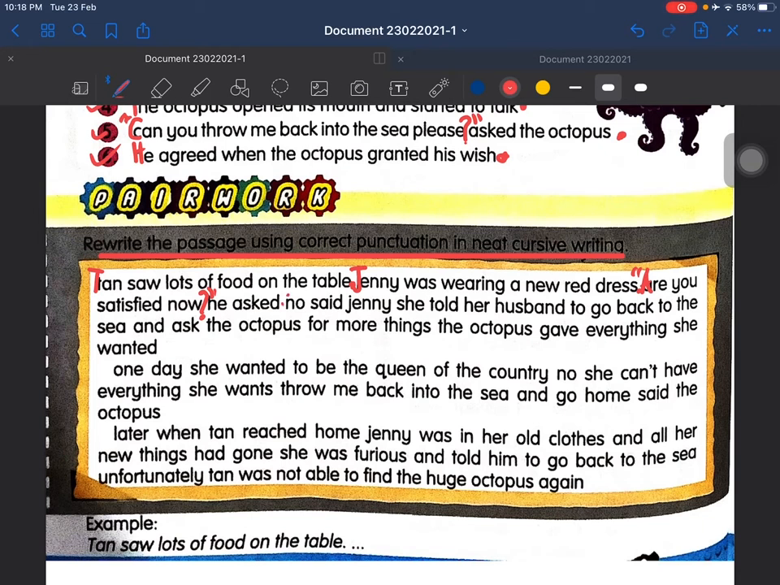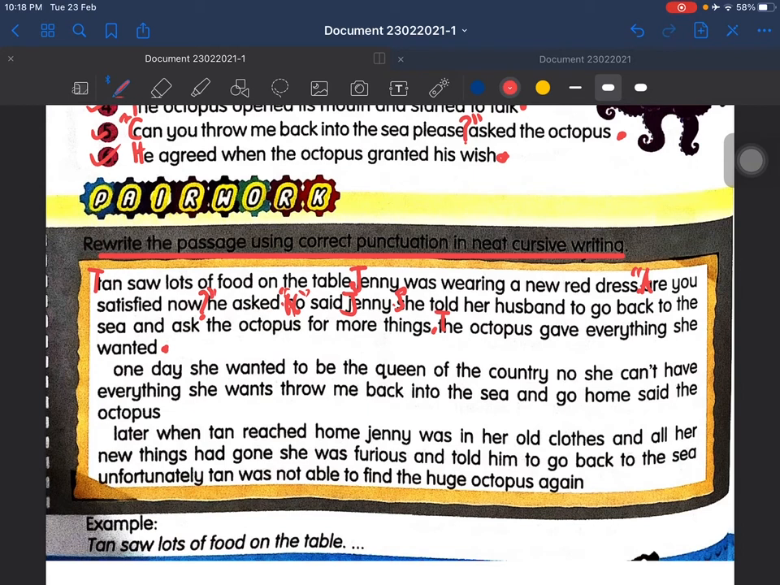And then this one, no, quotation. No, said Jenny. Capital letter J. She, no, said Jenny, full stop. She told her husband to go back to the sea and ask the octopus for more things, full stop. You put full stop. And then the octopus, capital letter T, the octopus gave everything she wanted, full stop.